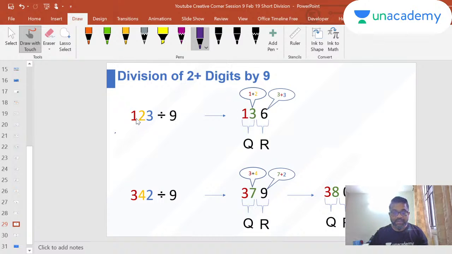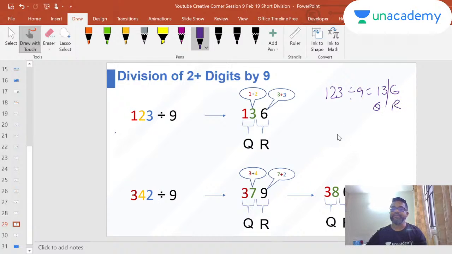My next number will be a sum of these two. So what is 1 plus 2? It is 3, right? Then 3 plus 3 is 6. So I will write it as 136. Now my last digit will be my remainder. So my quotient will be 13, remainder 6. That's all. So 123 by 9: how did I get 13? First I write that 1. My next digit is 1 plus 2, which is 3. And after that, 3 plus 3 is 6, right? Then draw a line here. This is your quotient, this is your remainder.